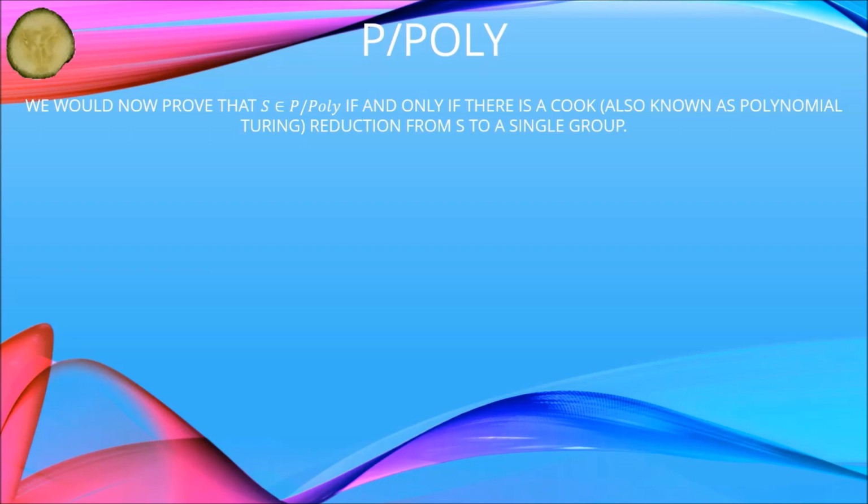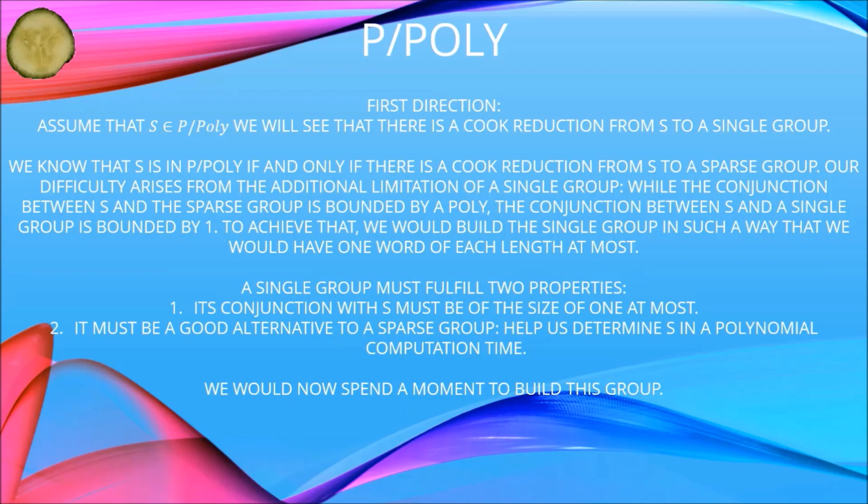P/poly. We would now prove that S is in P/poly if and only if there is a Cook reduction, also known as polynomial Turing reduction, from S to a single group. First direction. Assume that S is in P/poly. We will see that there is a Cook reduction from S to a single group. We know that S is in P/poly if and only if there is a Cook reduction from S to a sparse group. Our difficulty arises from the additional limitation of a single group. While the intersection between S and the sparse group is bounded by a polynomial, the intersection between S and the single group is bounded by 1.